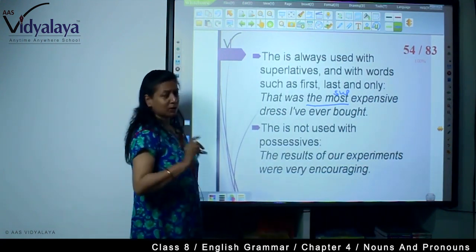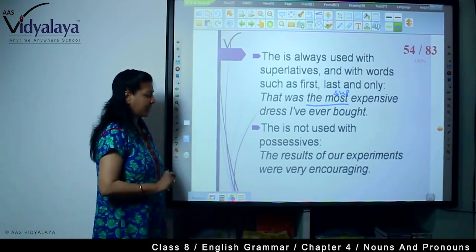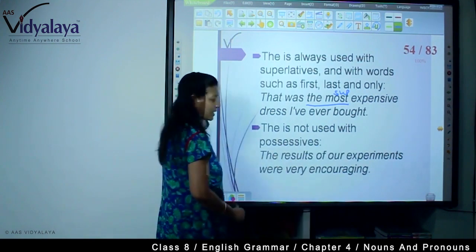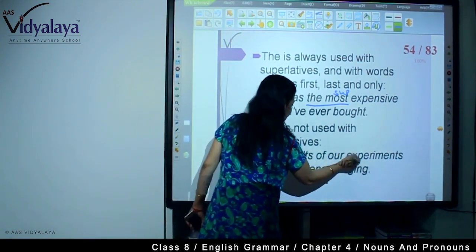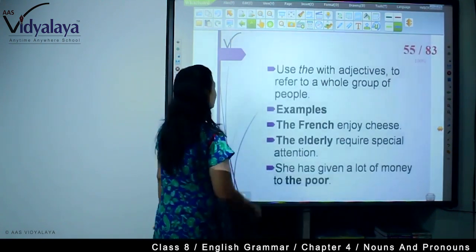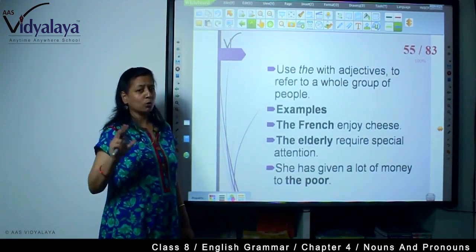The is not used with possessives. The results of our experiments were very encouraging. See, the results of our experiments, the is not used with these possessives.